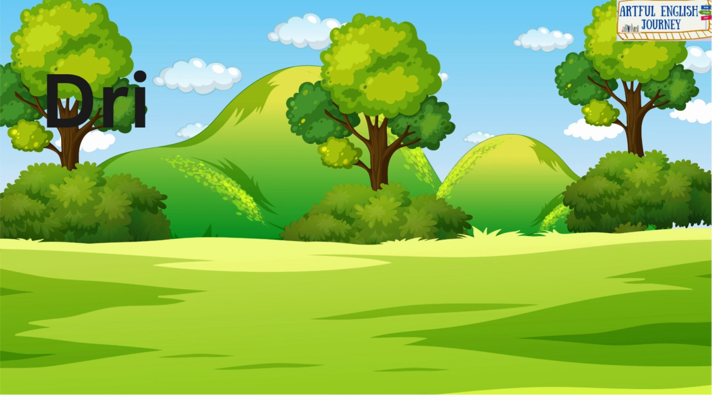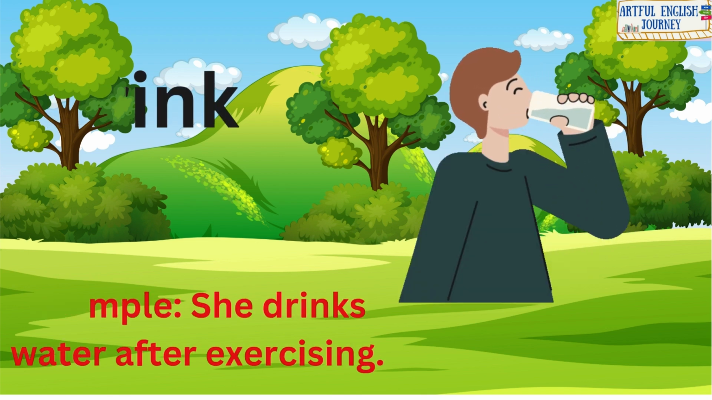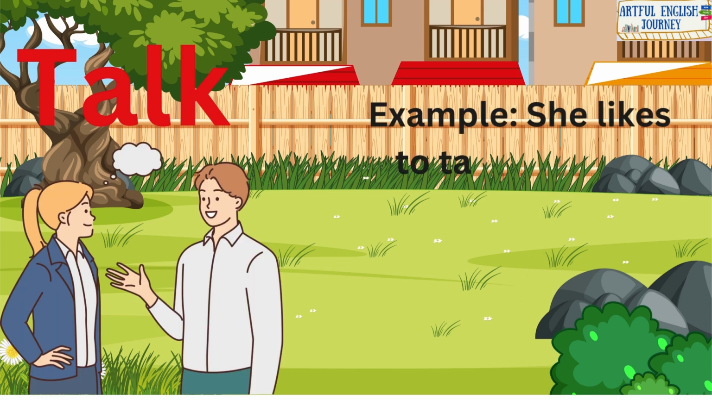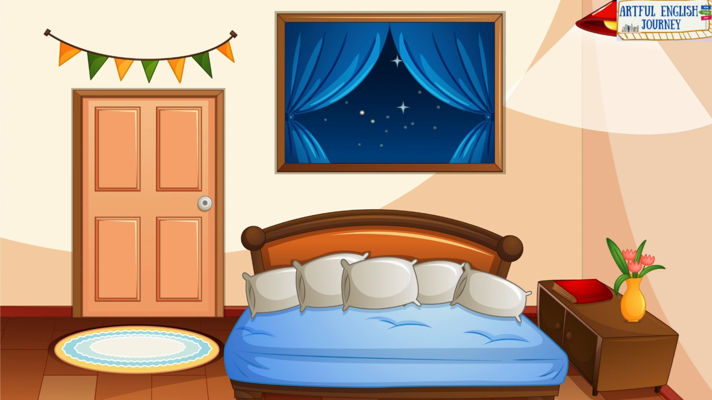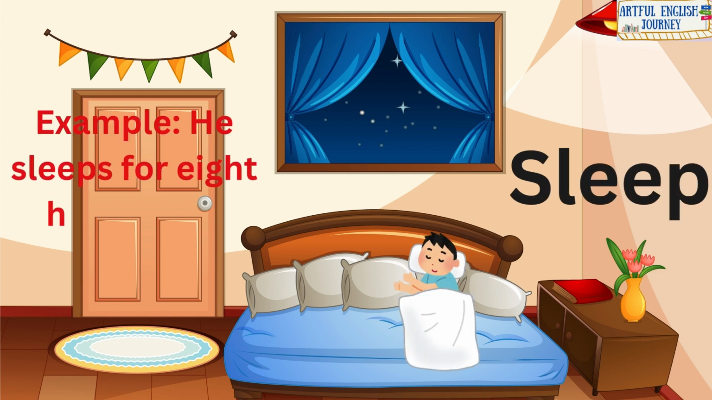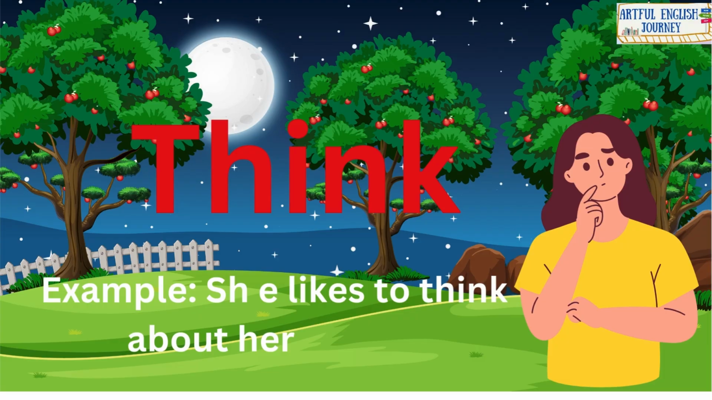Drink. Example, she drinks water after exercising. Talk. Example, she likes to talk with her friends on the phone. Sleep. Example, he sleeps for 8 hours each night. Think. Example, she likes to think about her future.